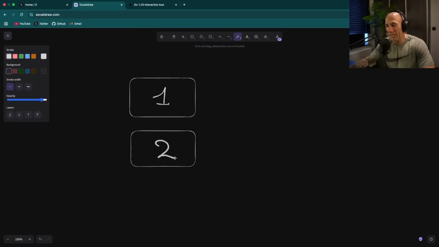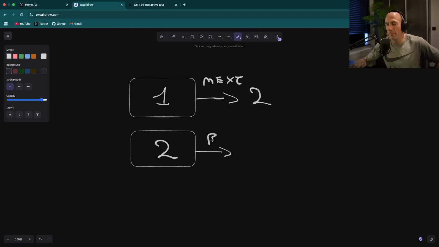Node 2 happens all the time. So node 1, node 2, and let's say you have some kind of linked list, for example, and you're going to say that node 1 next, right? I don't know if you know what a linked list is. Probably you do, and if you don't, you need to check that out. So next is going to be a pointer pointing to node 2, right? And node 2 is going to have a parent, for example, or pref. Let's call it pref, and that's node 1.